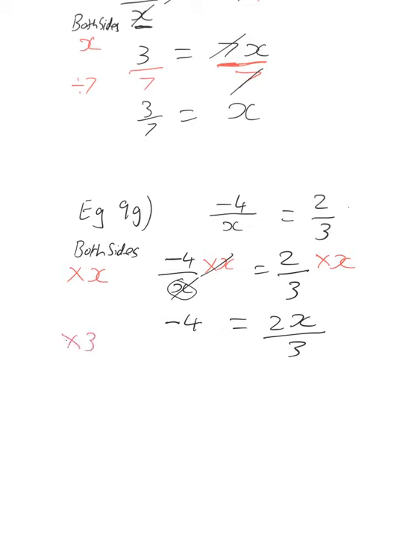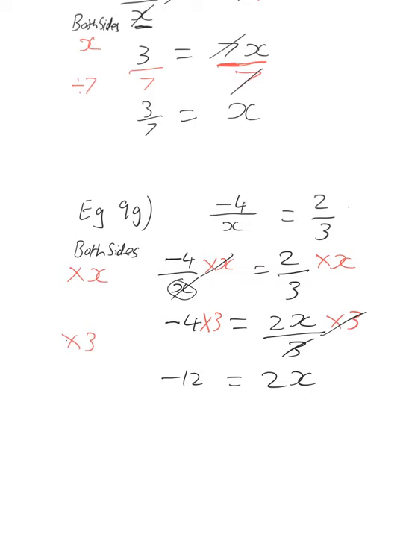Multiply by 3 there, multiply by 3 there. On the left-hand side, we have -4 times 3 is -12. On the right-hand side, these two 3s cancel each other out, and we're left with 2x.